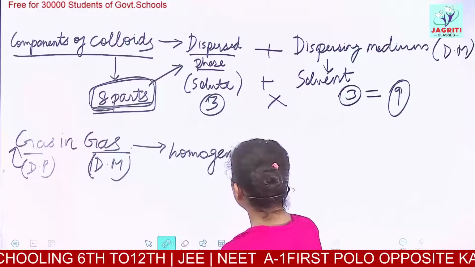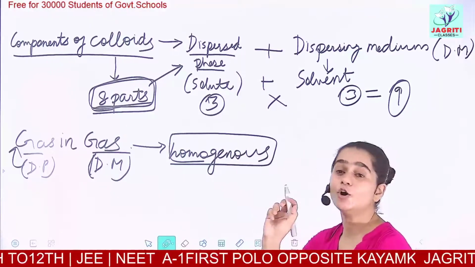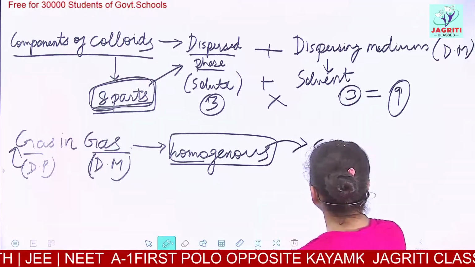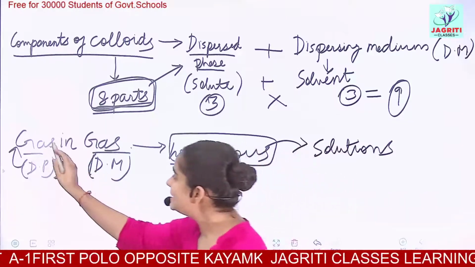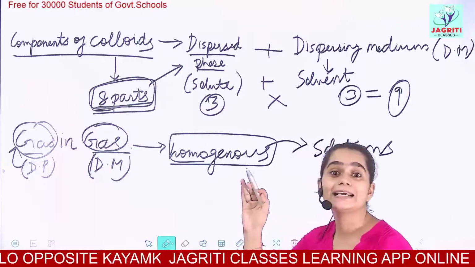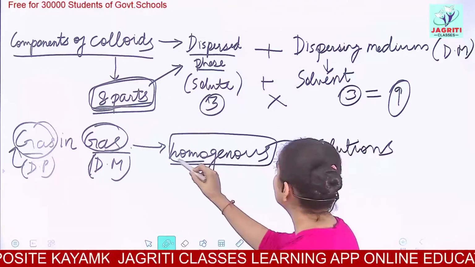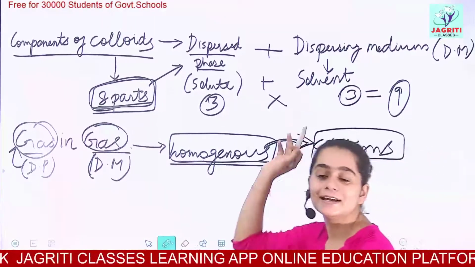Because of its homogeneity, it is included in solutions. So when gas is dissolved in a gaseous medium, it doesn't behave like a colloid. It is termed as a solution rather than colloid.